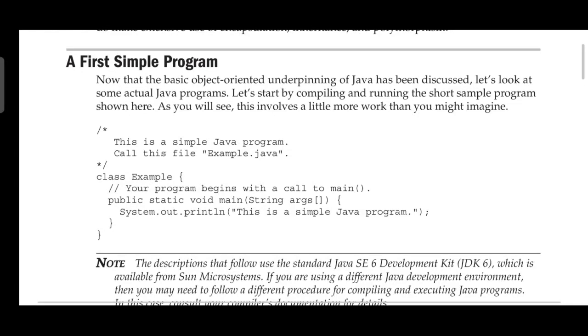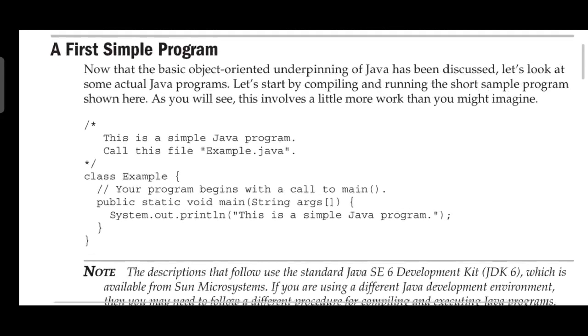In the previous session we discussed the evolution of Java and Java buzzwords. Now let us see how to write a simple Java program and how to compile it. The thing you have to remember here is that everything you write, even the main function, should be included inside a class module in case of Java.